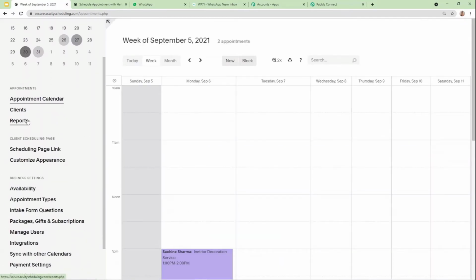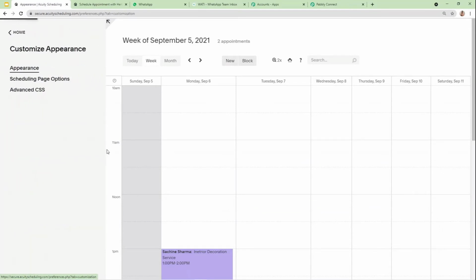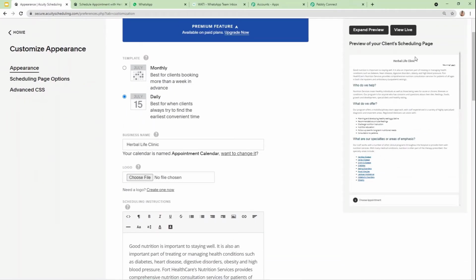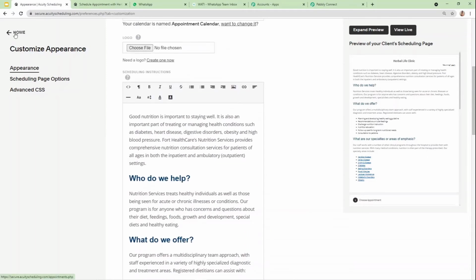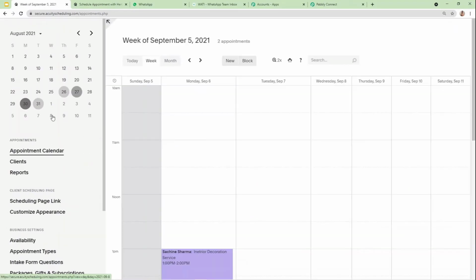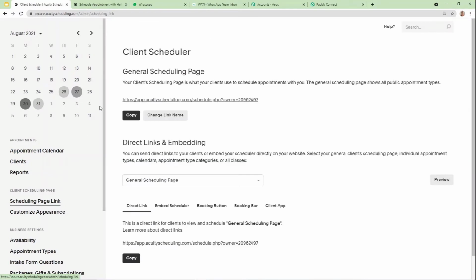Once the calendar is created, you can also choose the option named customize appearance and add further details, such as I added the description of my business. In the same way, you can also add the details of your business. This way, your appointment page will be created. Now you must be thinking, where can you check the link of this appointment page? Let me tell you that the scheduling page link is created automatically from here.